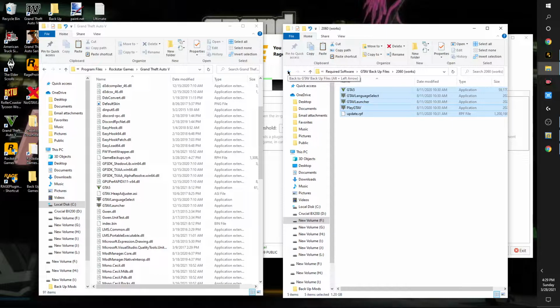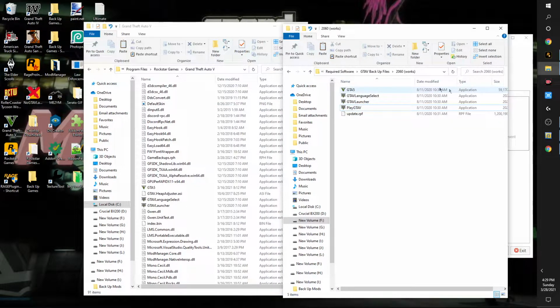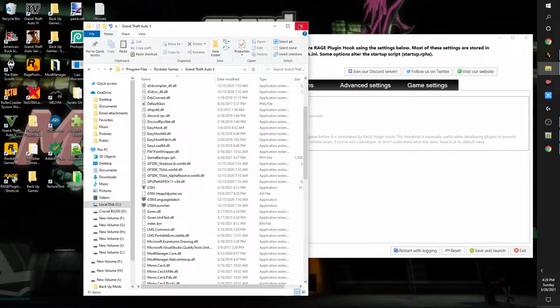I'll try to put the link up above as well. It shows you how to play GTA 5 on a previous version of 2060 by using no GTA 5 launcher, which is this right here. So that's what I use to play version 2060, or version 2060.1. Okay, so that would be that.